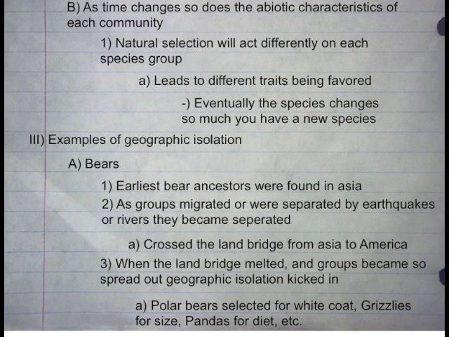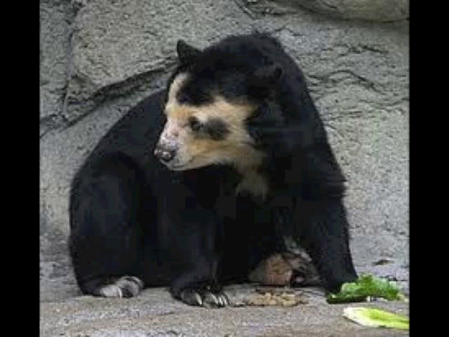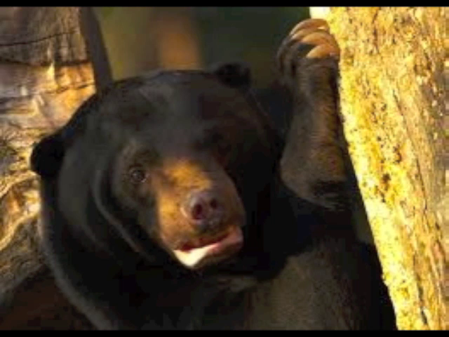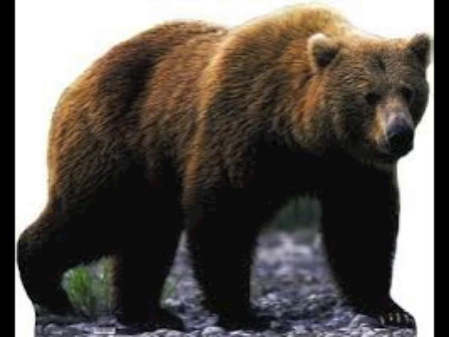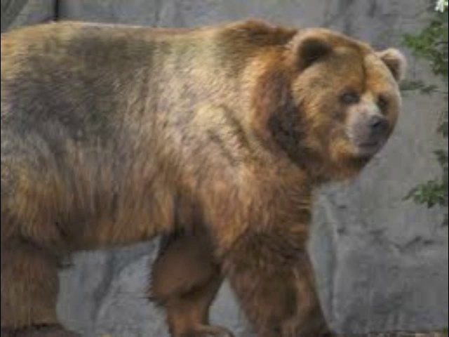When the land bridge melted, the groups became so spread out, geographic isolation kicked in. For example, polar bears were selected for the right coat, grizzlies for size, and pandas for diet, etc. Diversity of bear species from Kodiak, black, brown, and grizzly is characteristic of geographic isolation. While they may share a lot of similar characteristics, the species can no longer interbreed. This is due to the different pressures supplied by each different region.